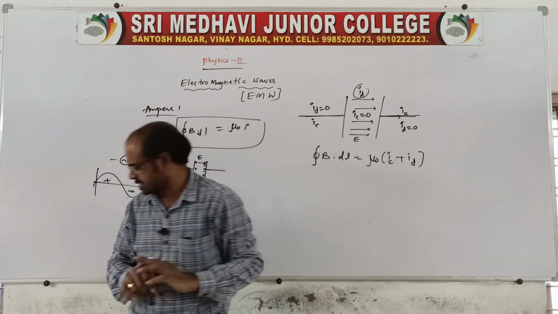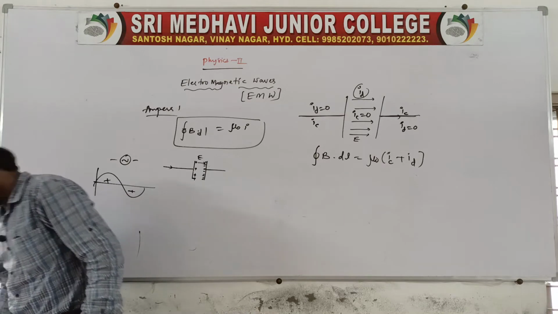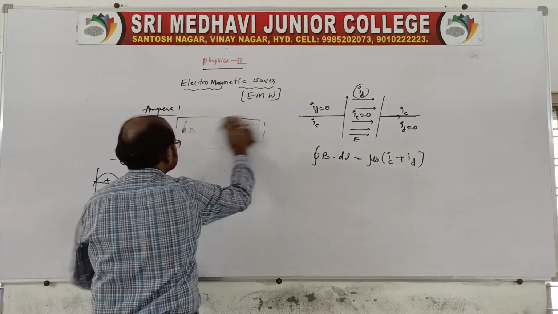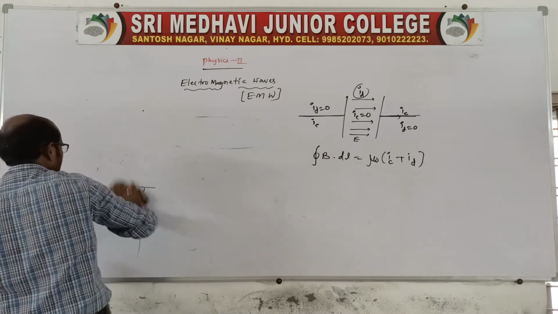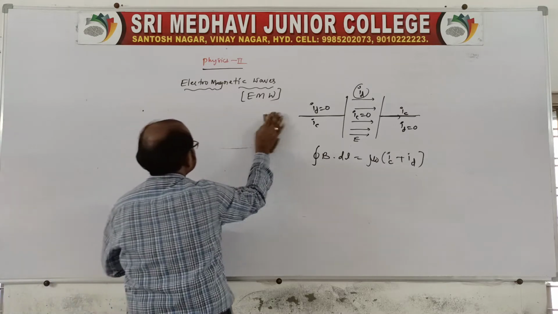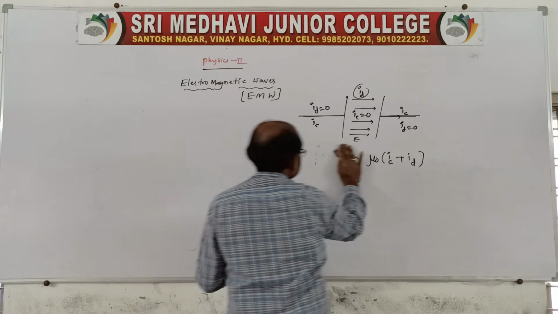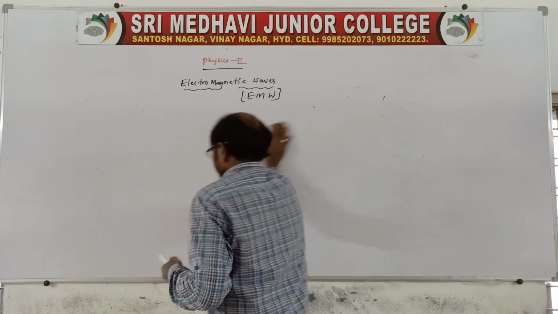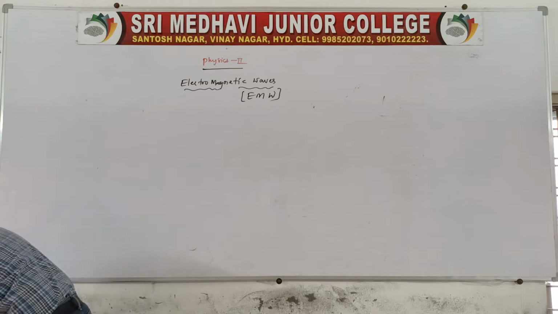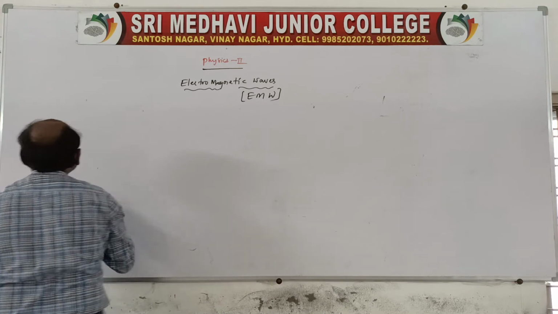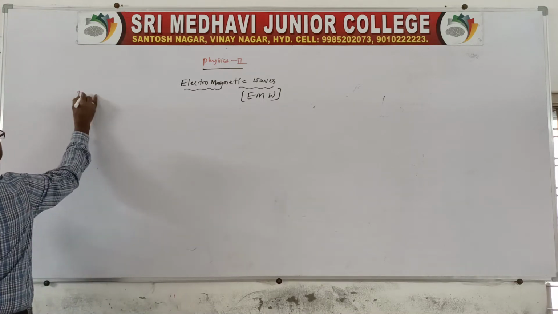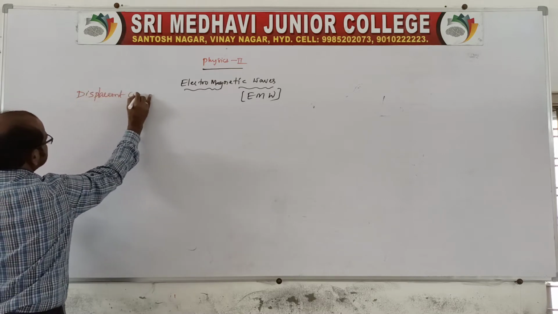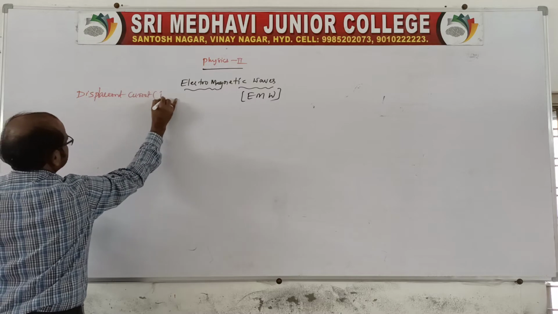Sir, what will be the displacement current, what is the definition, and what is the formula? For that, we now need to find ID, the displacement current. You take as a side heading: displacement current, that is, ID.